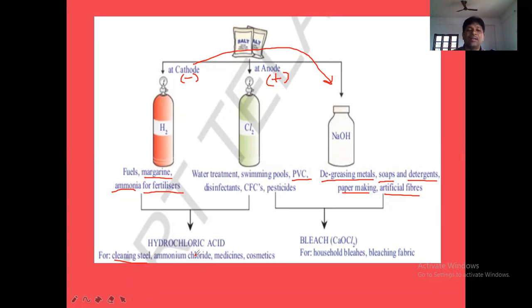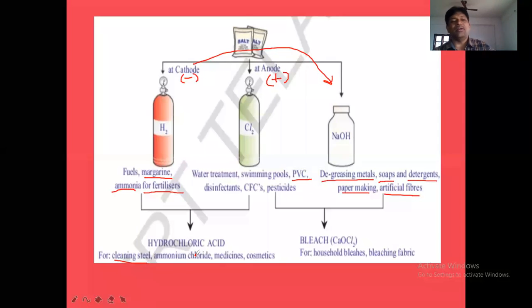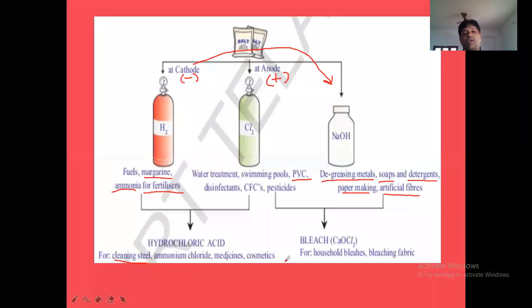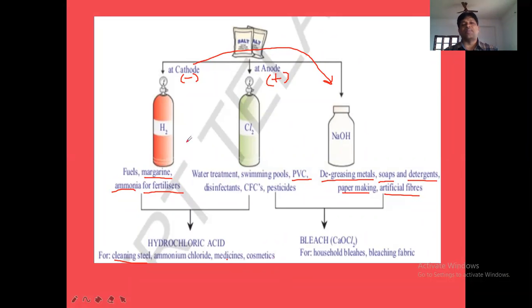When ammonia and HCl, NH3 and HCl, combine, what will be formed? Ammonium chloride, NH4Cl, can be produced. And in the preparation of medicines, what do we also use? Hydrochloric acid. In the making of cosmetics, we also use hydrochloric acid. So in this way we can see the uses of the different products obtained in which process?